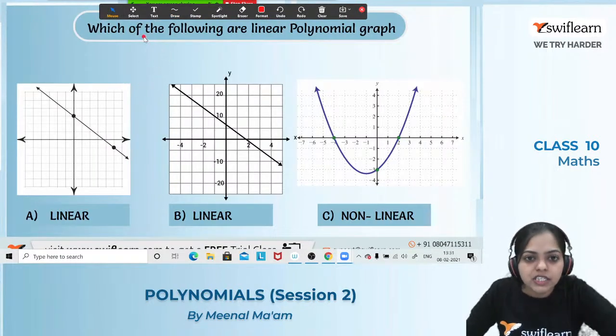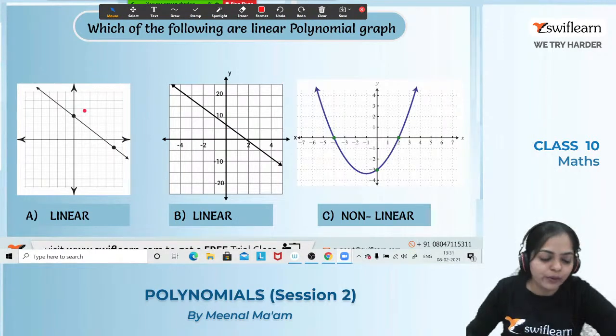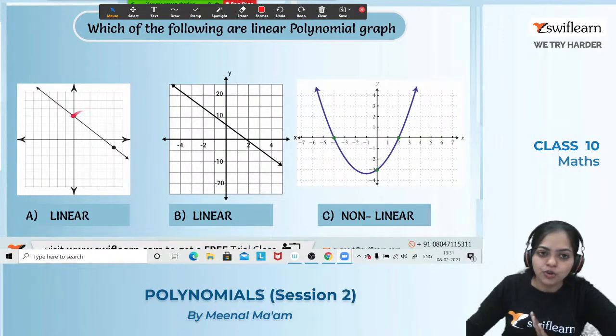So here, what's the question? Which of the following are linear polynomial graphs? And actually the answer is already given. But I know you will all be able to answer this question. So let's have a look.